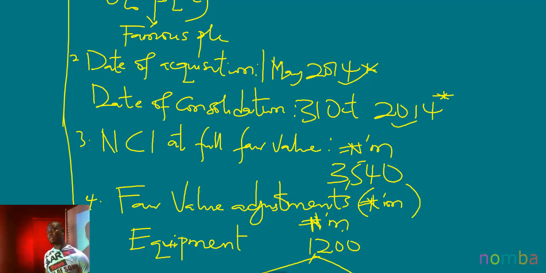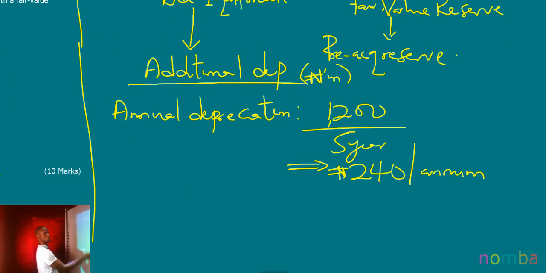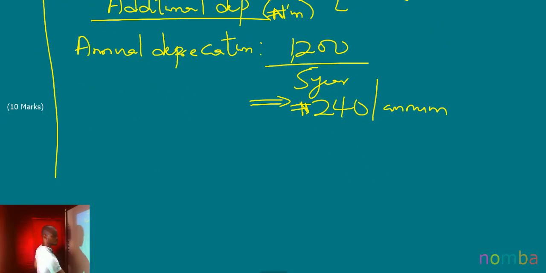And that's how many months? So the post-acquisition period is only 6 months. You need to count your hands, please. Don't assume you know mathematics. You could make mistakes. So we're going to count it from May, June, July, August, September, and October. That's 6 months. Therefore, this additional depreciation will be adjusted only for 6 months.